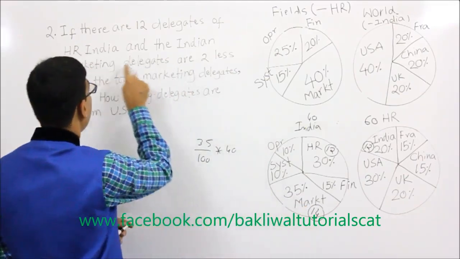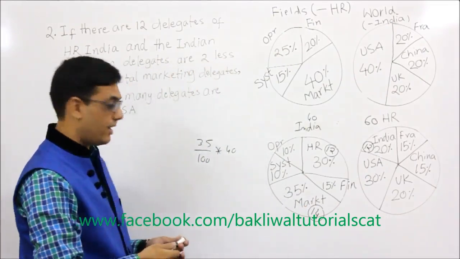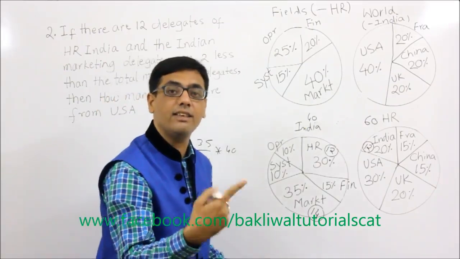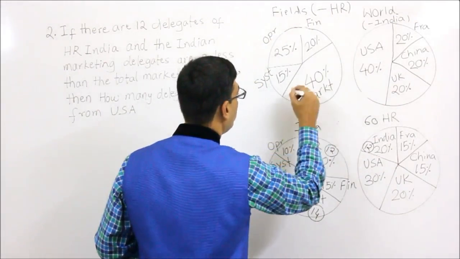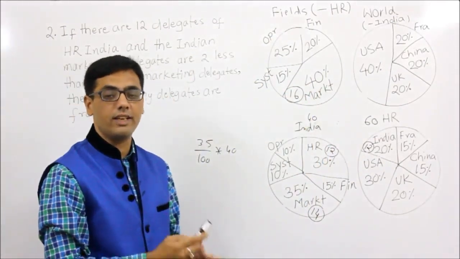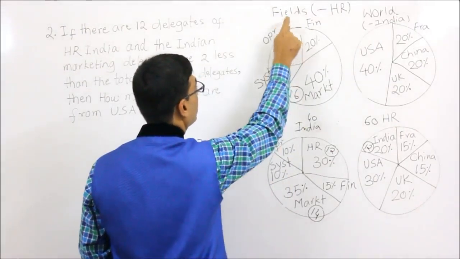Now it says that Indian marketing are 2 less than the total marketing delegates. So therefore, if this is 14, that means the total marketing are 16. 14 plus 2, 16. So this is total marketing. So therefore, this is 16. We have come to this conclusion so far. This is 16. So if this is 16, can we find this number?